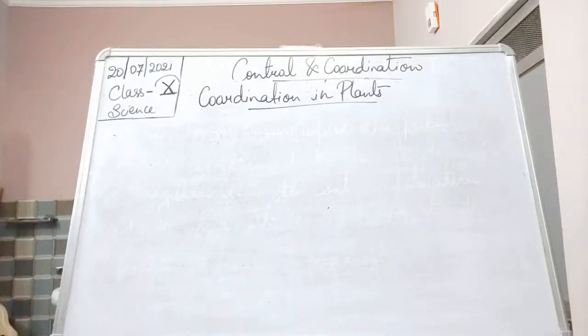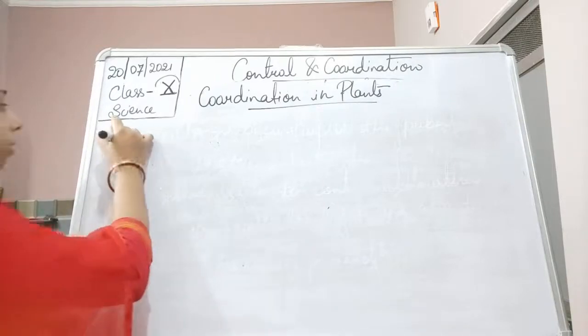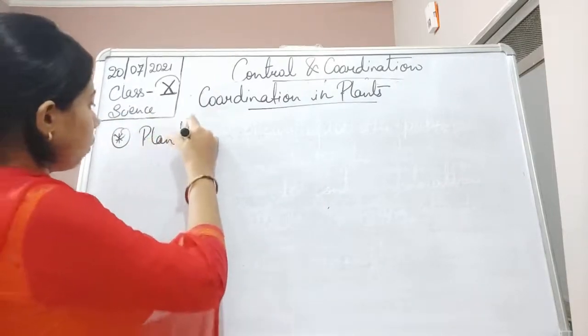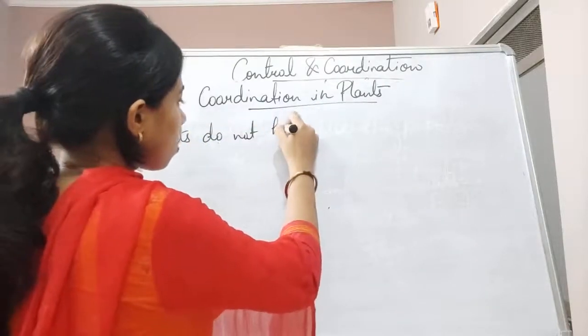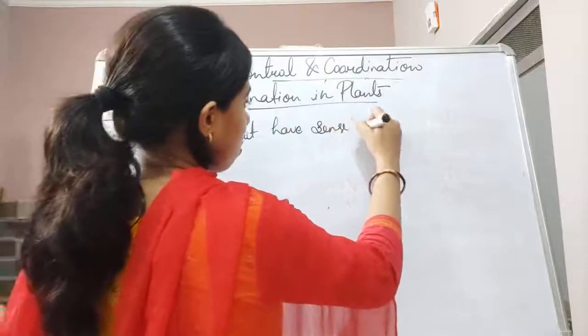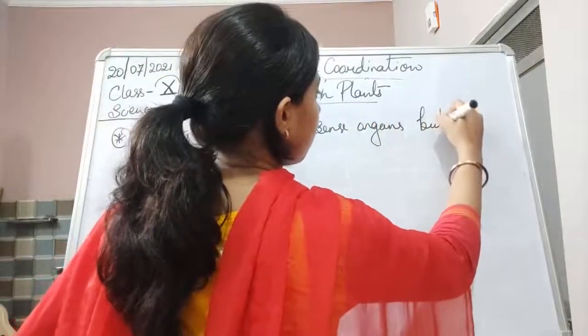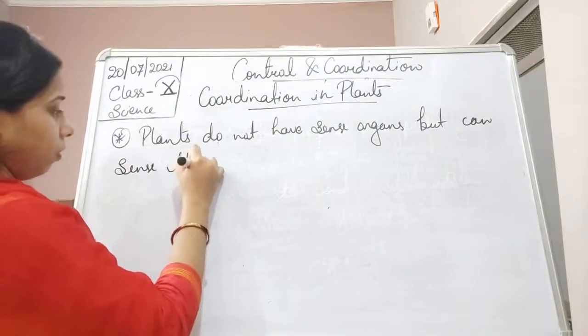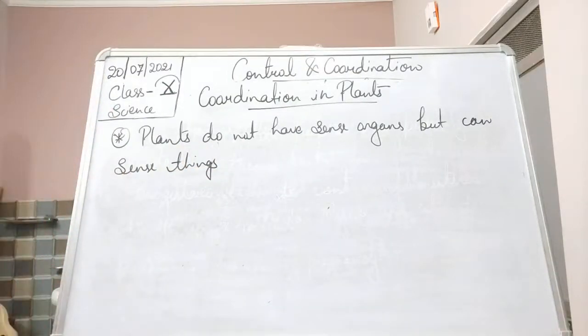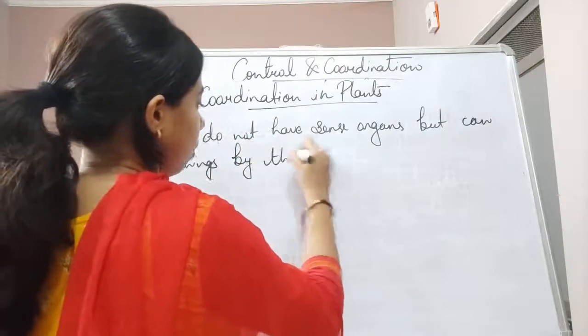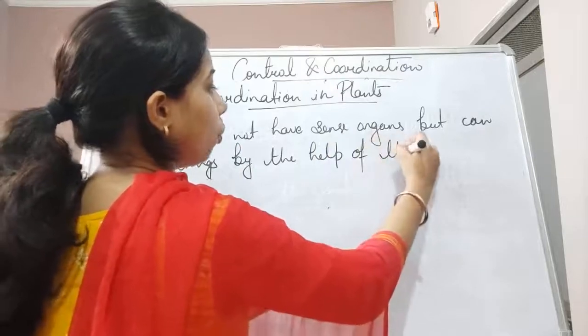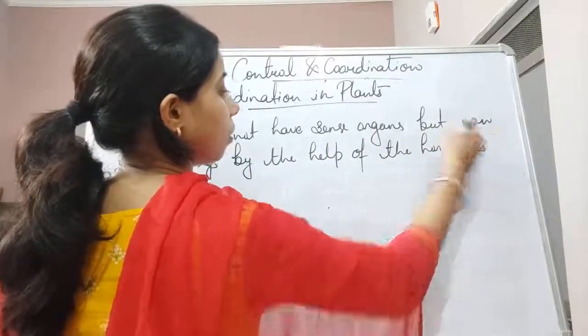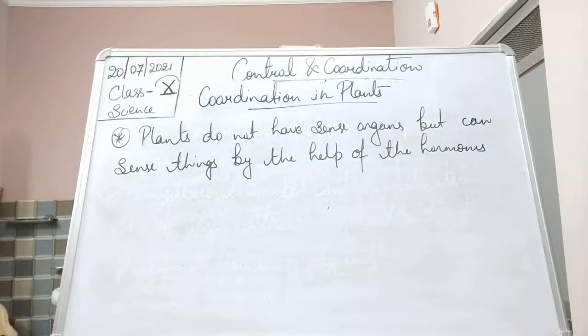So we can say here that plants do not have sense organs but can sense things by the help of the hormones. By the help of the hormones. Okay.